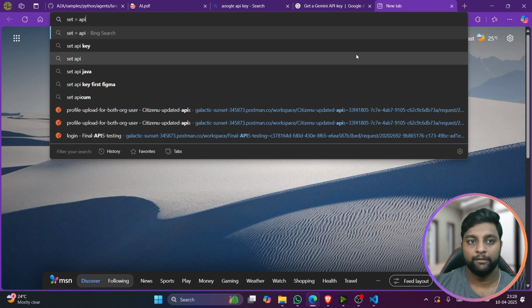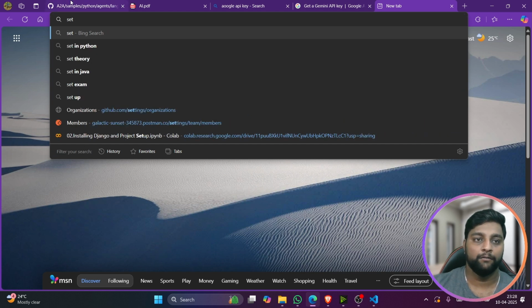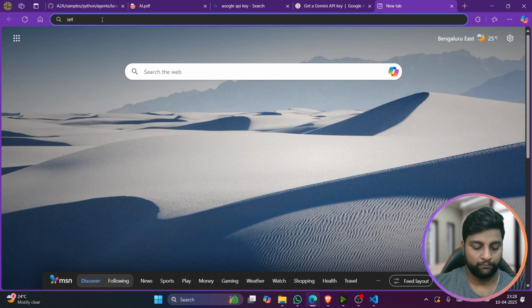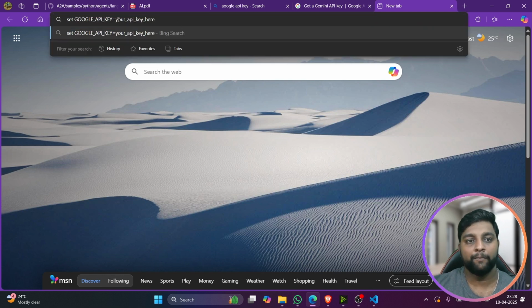Set GOOGLE_API_KEY equals to your API key. That's all. You don't need double quotes for this API key either. Just directly give it without double quotes, and it will accept it in your terminal.